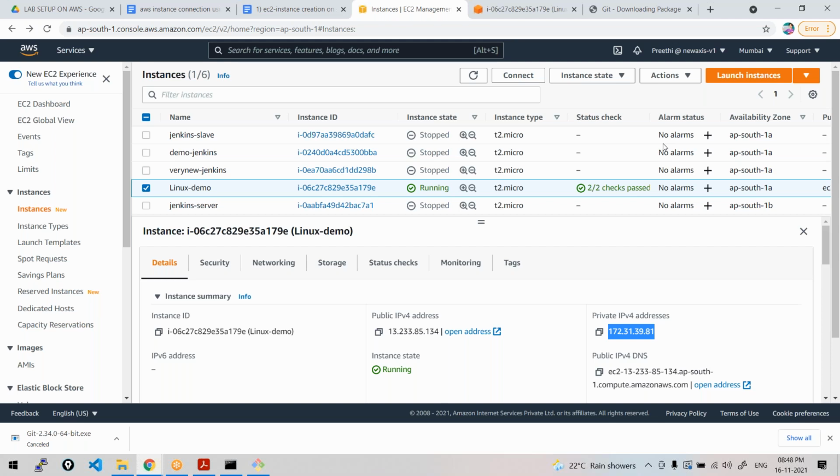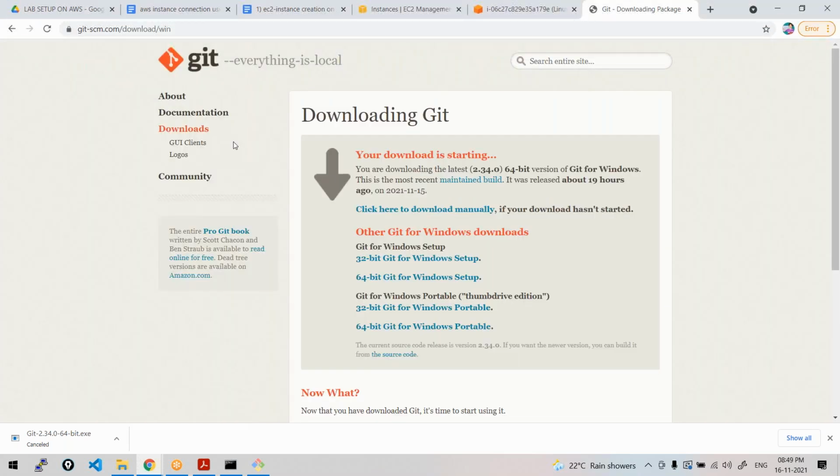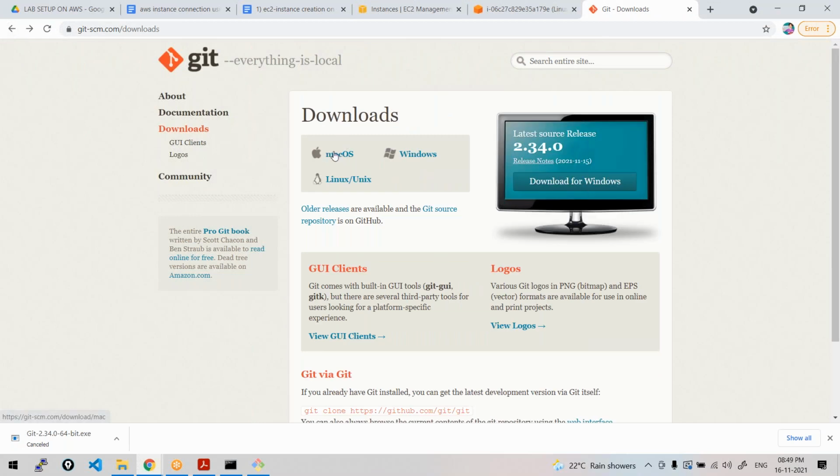Yes, tell me, any questions from anyone? Can we use this on Mac OS? Yeah, you can use it on Mac also. You can just launch your AWS console, create an instance, and from Git Bash you can connect. If you want to download Git Bash, just go here for Mac. Download from here. If it is Windows, download from here.